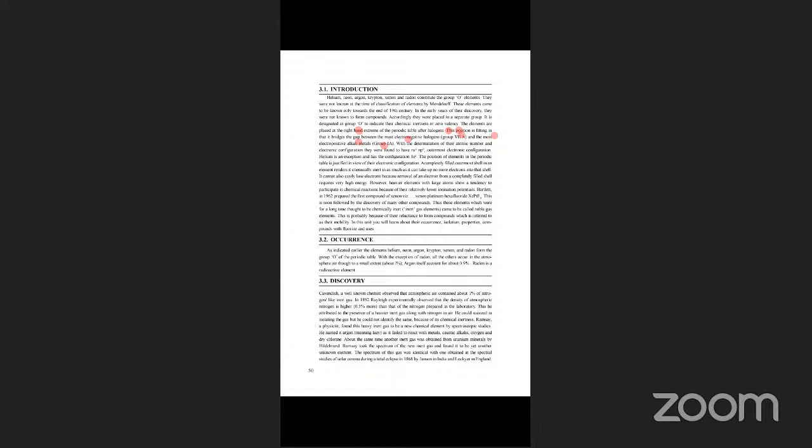With the determination of their atomic number and electronic configuration, they were found to be ns2 np6. But only helium is 1s2. The remaining all are ns2 np6: 2s2 2p6, 3s2 3p6, 4s2 4p6, 5s2 5p6, 6s2 6p6, like this. Only helium, with atomic number 2, is 1s2. So this is the introduction.